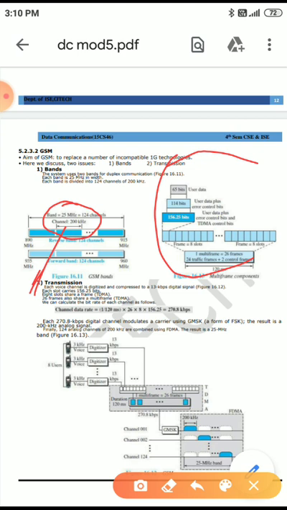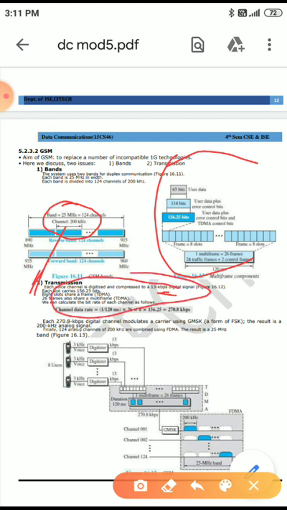Channel data rate is equal to 1 by 120 ms into 26 into 8 into 156.25, which is equal to 270.80 kilobits per second. This is the formula to calculate the bit rate of each channel.